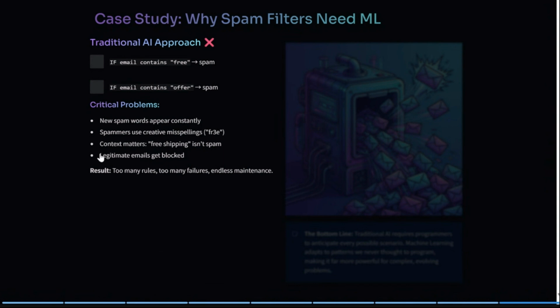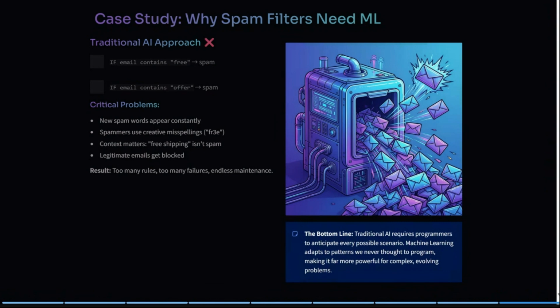Free shipping is a legitimate group of words, but "you can buy something for free" again leads to spam, right? So there are too many rules, too many failures in edge cases, and the maintenance is very difficult, right?